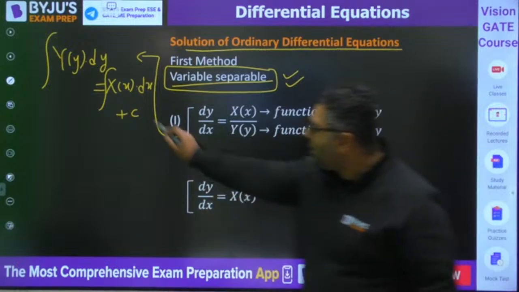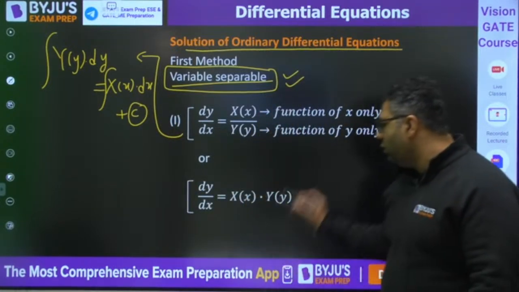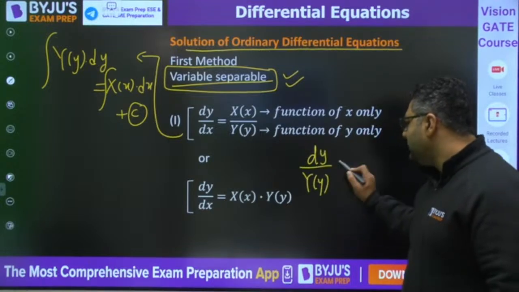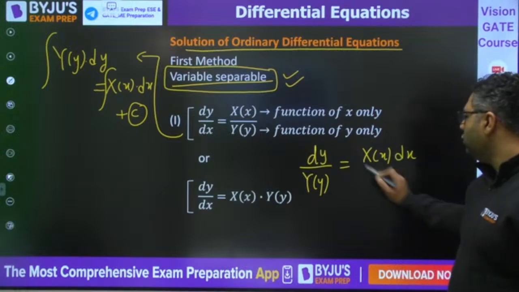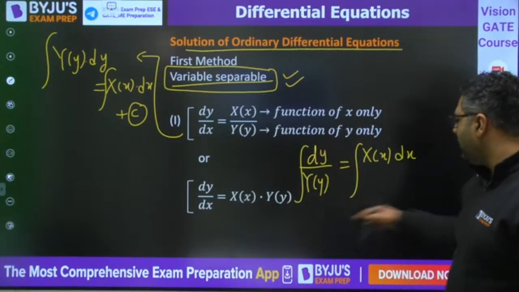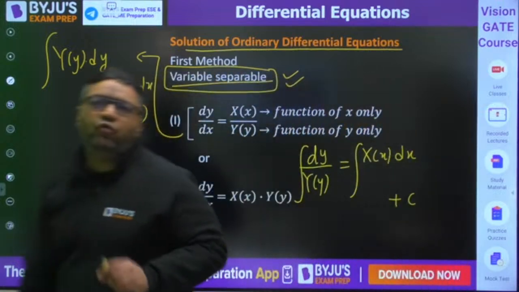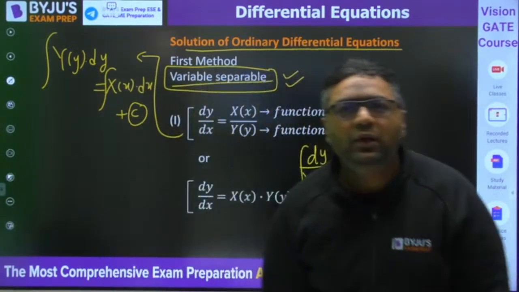So that constant can be calculated with the help of boundary conditions. Similarly, here you can do dy divided by g(y) equals f(x) dx. Here also you just need to integrate and you will get the answer plus the integration constant. So guys, whenever you have the form of product or division, we can do it very easily.